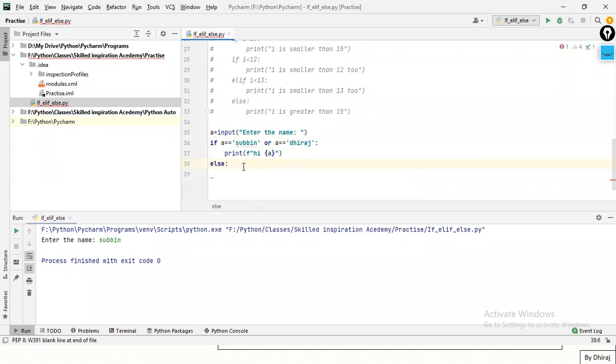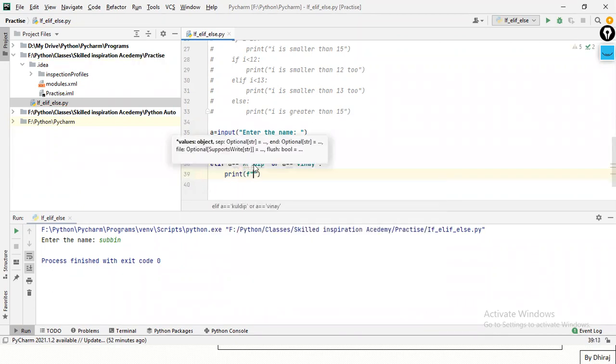If you're writing another, in elif you should write elif, not else. Else means by default: if both if and elif fail, then else will run. Getting it? You can just write a is equal to this, suppose Kuldeep over here. Let's say Vinay. You have print over here, f hi a.